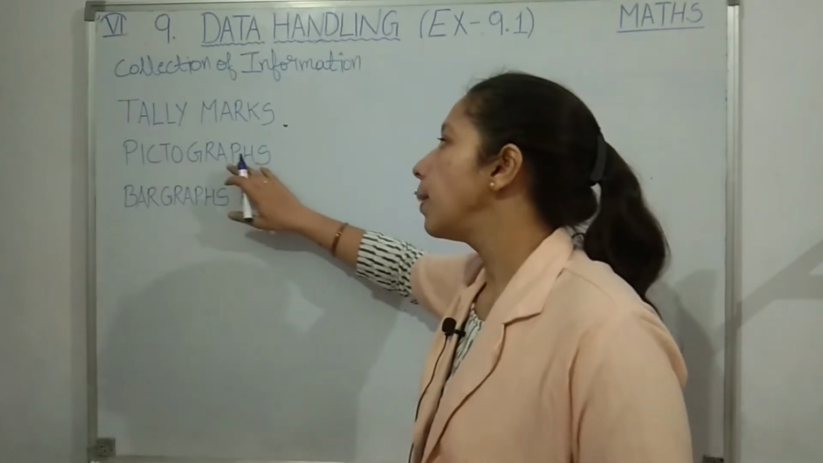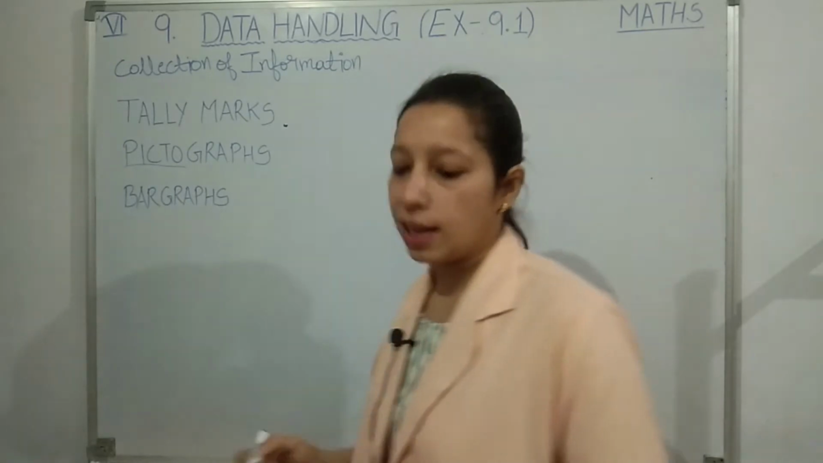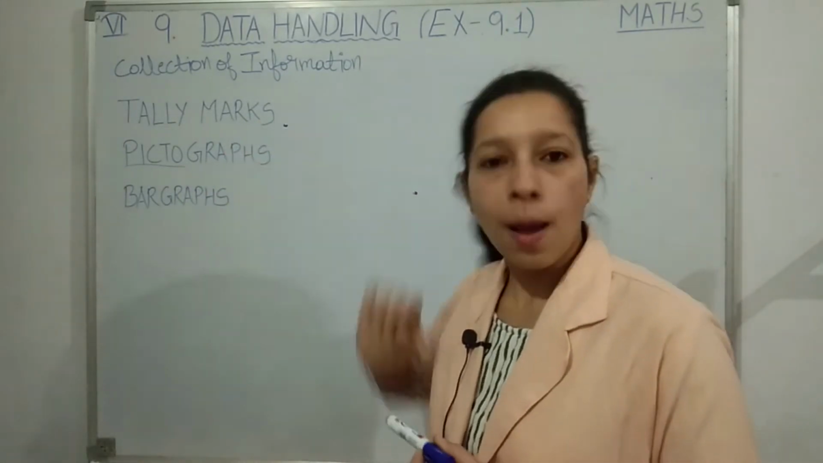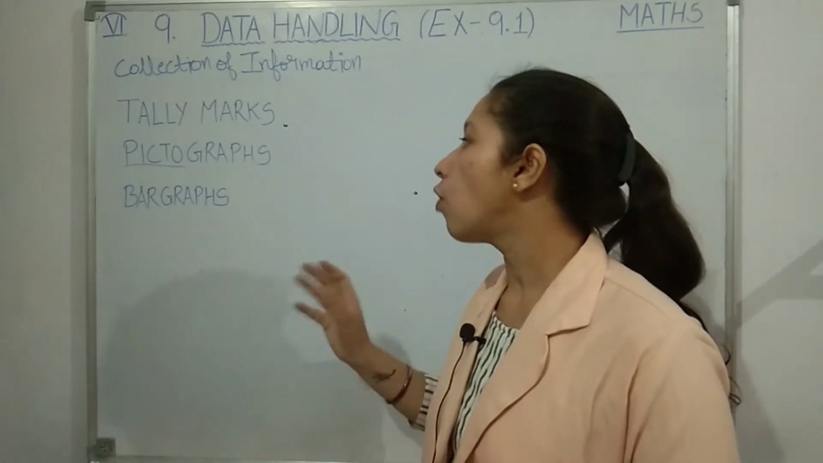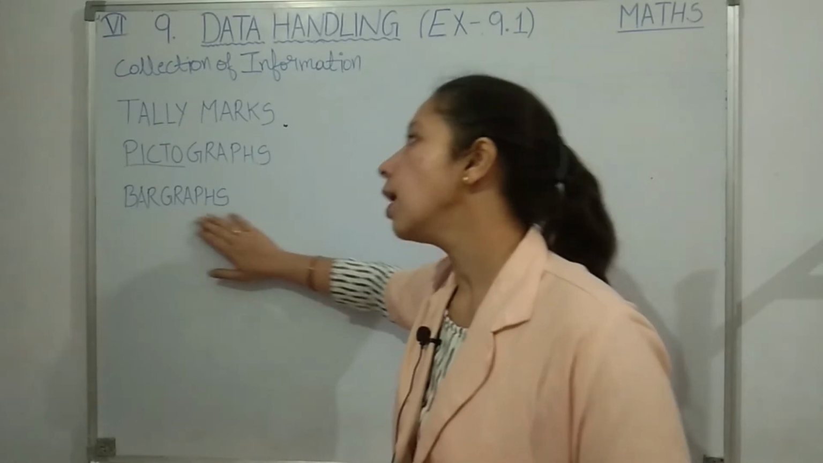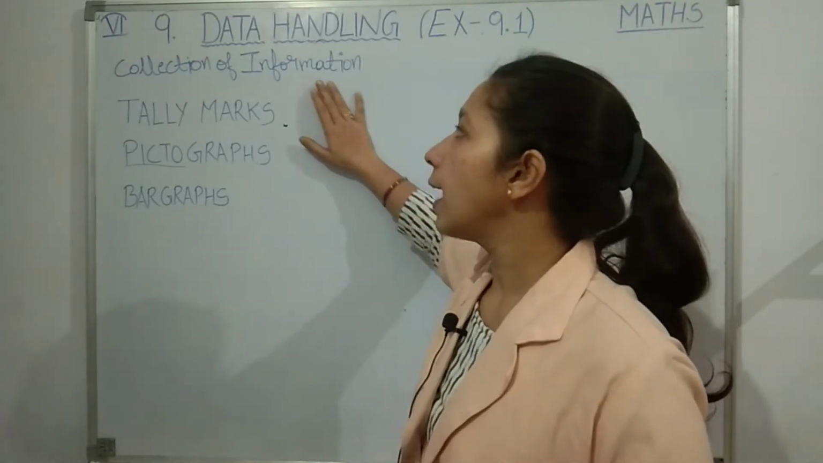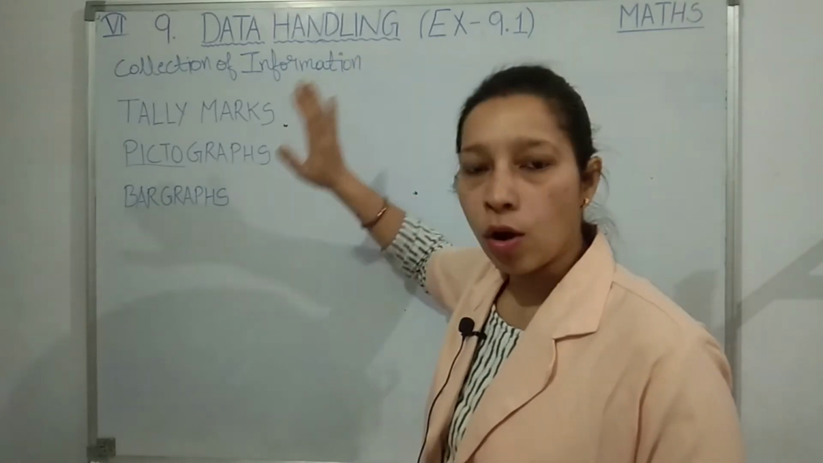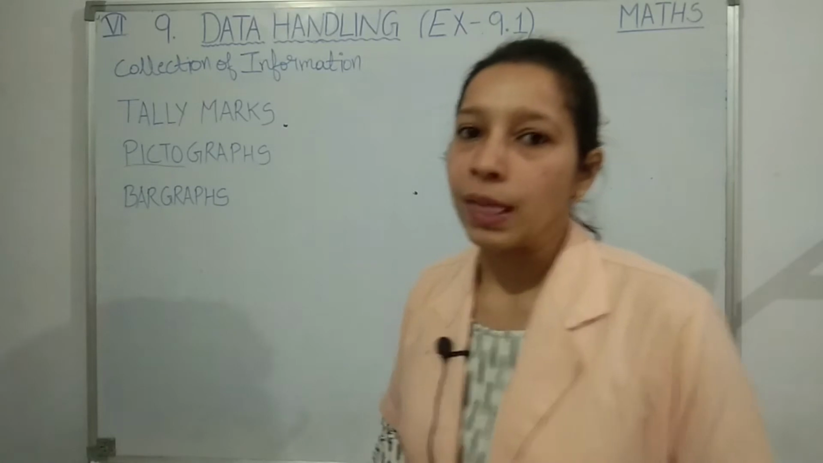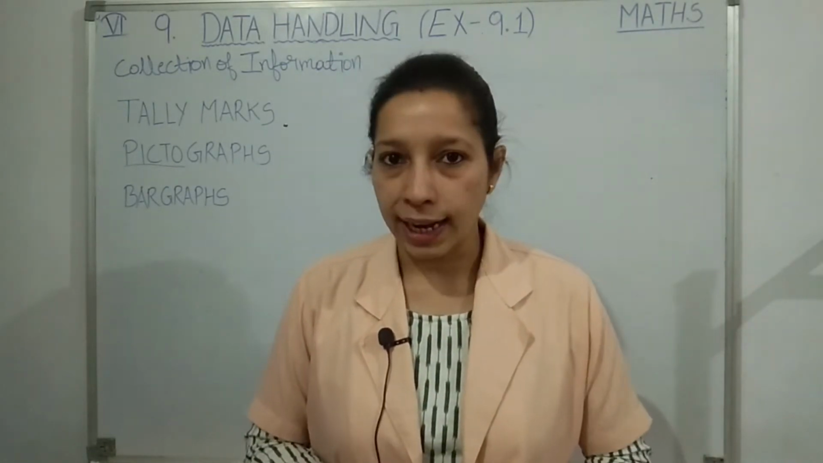Then what do you mean by pictograph, students? The word picto refers to picture. If you want to represent the data using pictures, that time you have to use pictograph. And if you want to represent the data using bars, that time you will be using bar graph. So these are the 3 ways by which we can collect the data, we can organize the data, and then we can interpret some result from the given data. Okay, students, so this was just a small introduction related to data handling.